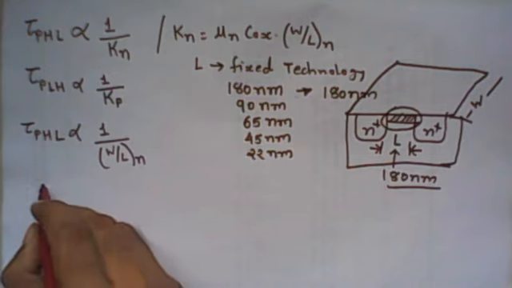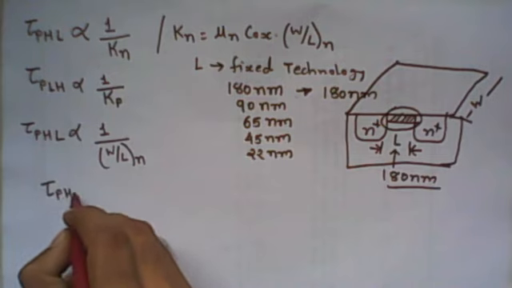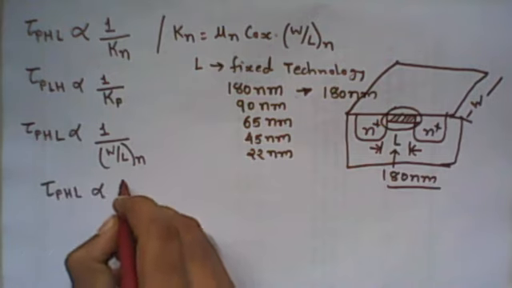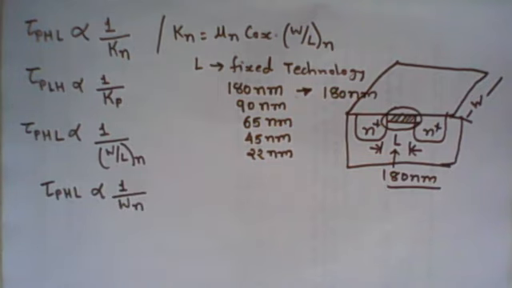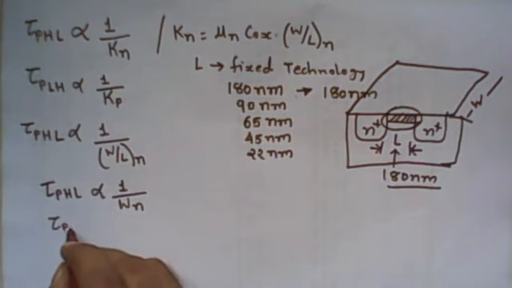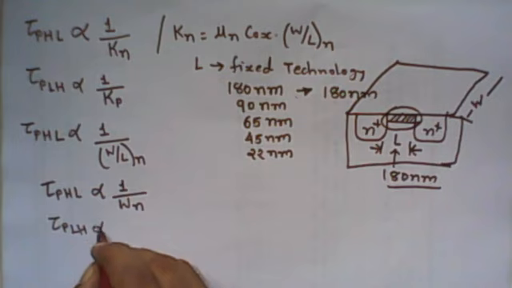Normally L is fixed, so t_PHL is inversely proportional to 1 upon Wn, where Wn is the width of the N MOSFET, right? Similarly, the propagation delay time of low to high is inversely proportional to 1 upon Wp.